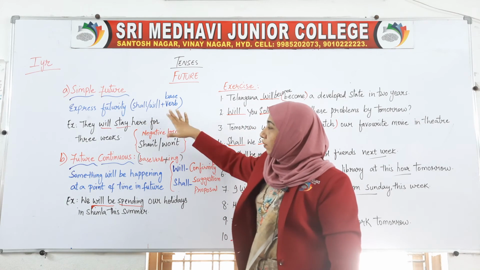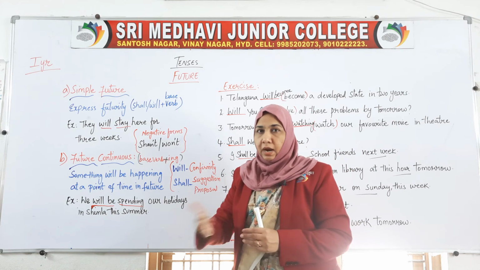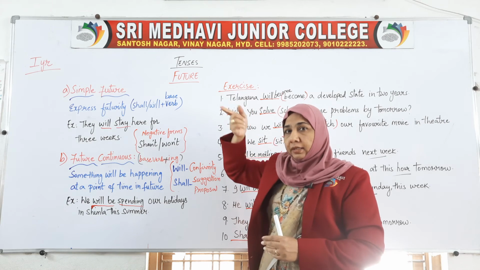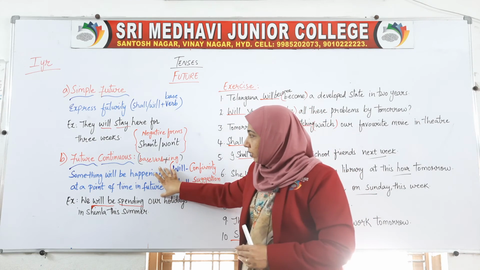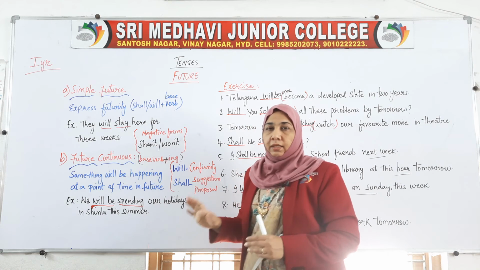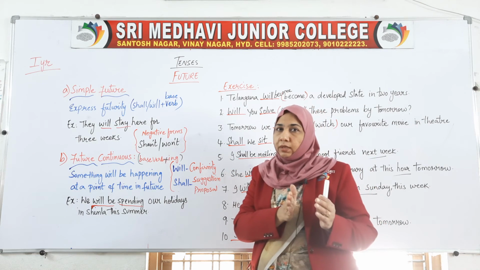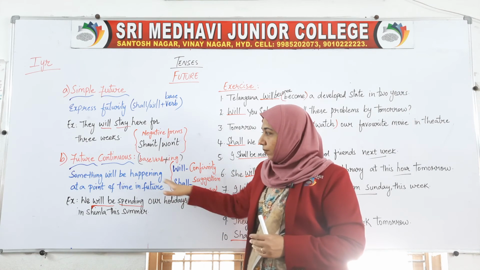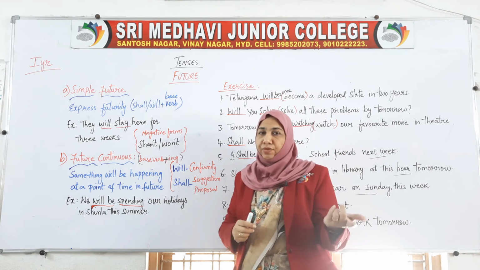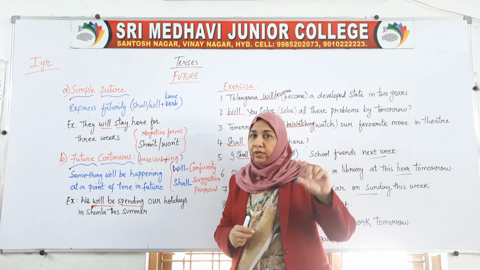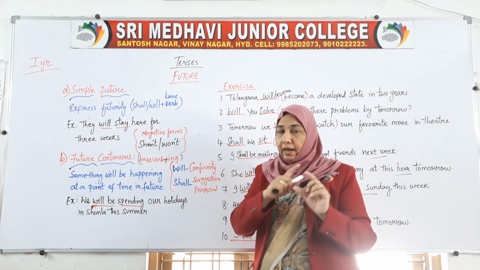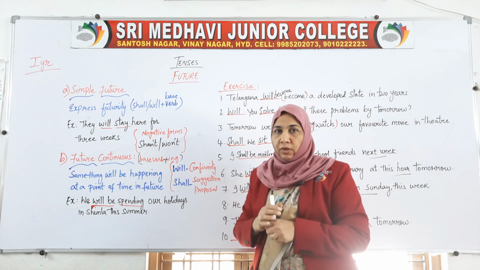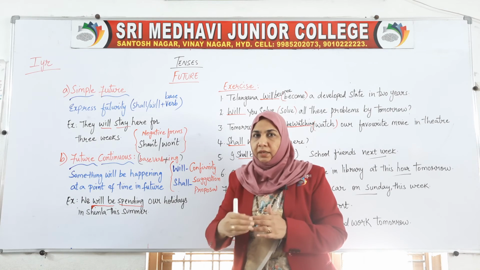Remember the definition of the simple future. Simple future is that which expresses simple futurity, what will happen, not happening at this particular time. So remember, or learn by heart, the definitions of the tenses. Like, what is simple future and future continuous? In the future continuous, something will be happening at a point of time in future. Point of time is necessary, and happening means continuity. Whereas for the simple future we only have to bother about the immediate future.